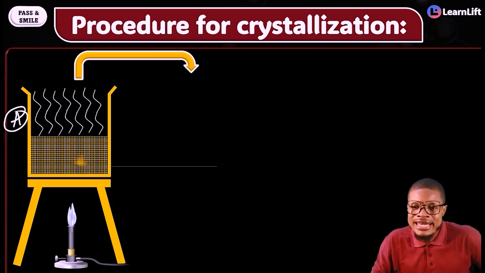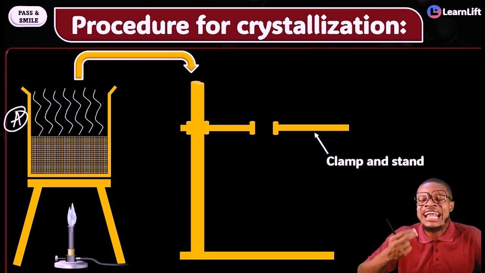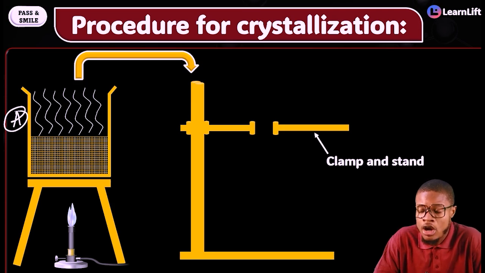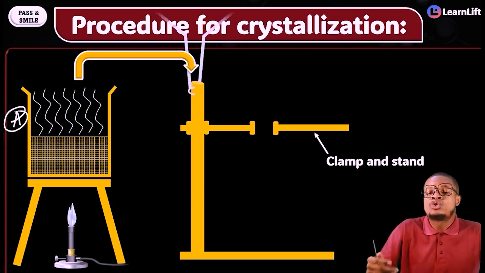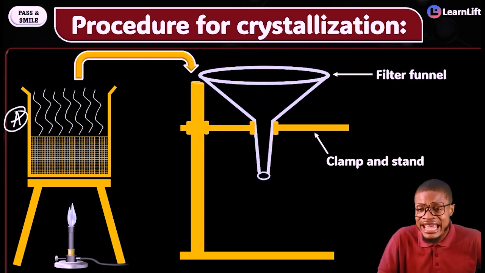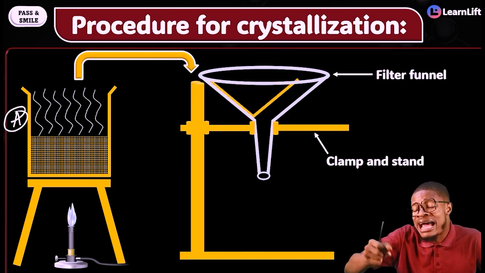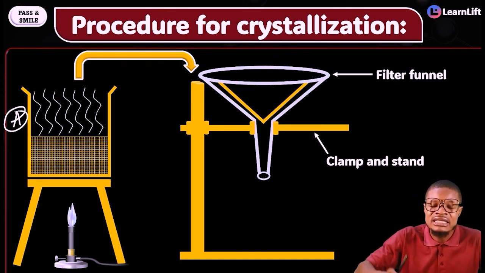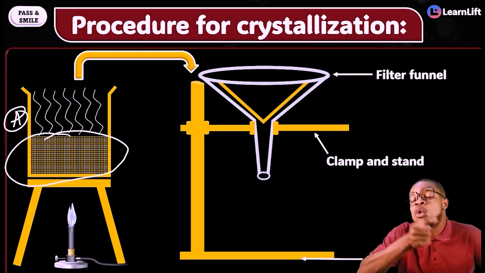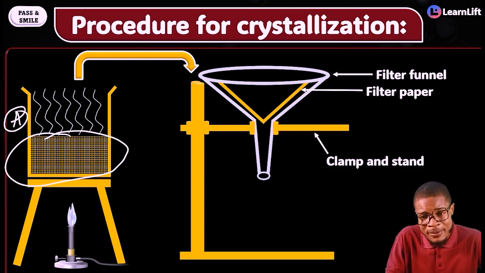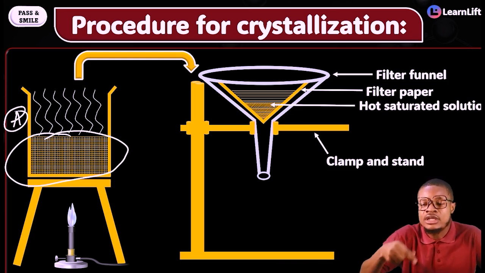And in this step B, what do I need? I need exactly this. You have probably seen this in the laboratory before. This is what is called your clamp and stand, or you can call it your clamp stand. Aside from the clamp stand, I also need my filter funnel. Then I need to insert my filter paper inside the filter funnel. After inserting the filter paper inside the funnel, you see this hot saturated solution. Carry it and pour it inside the filter paper. This is your filter paper, right? That hot saturated solution, pour it inside that filter paper.